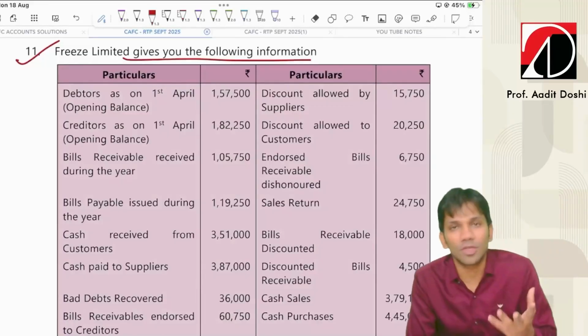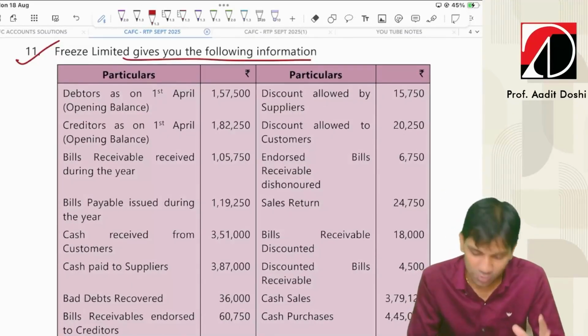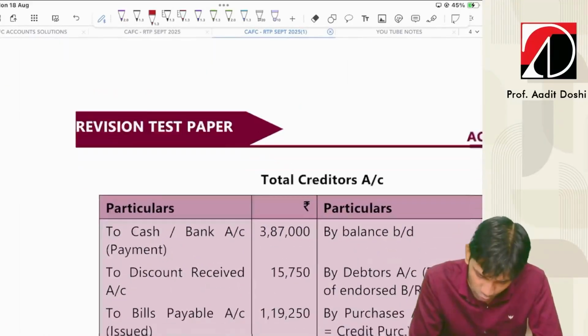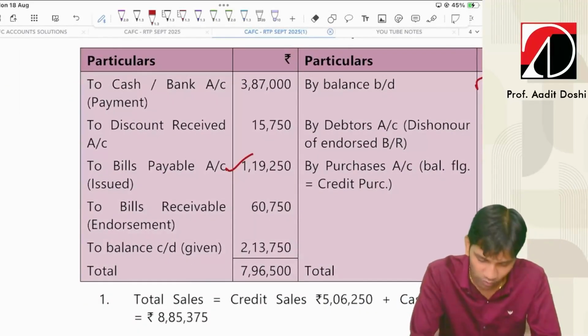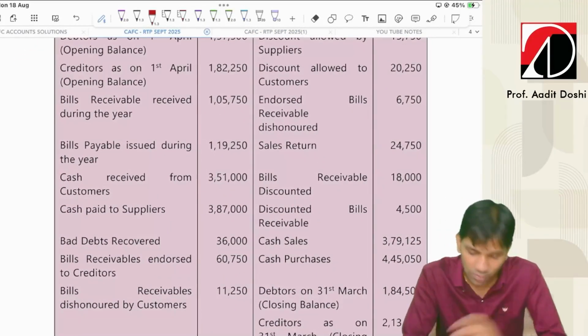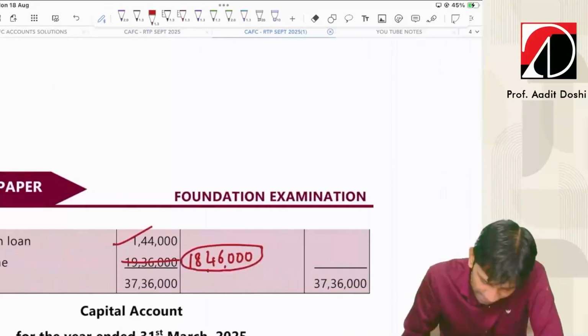Bills payable issued during this. So this is basically bill accepted by creditors. So it will be creditors account debit to bills payable. So on creditors account debit side to bills payable. Here it is 119250. Next, cash received from debtors. It is cash account debit to debtors. On the debtors account credit side by cash.